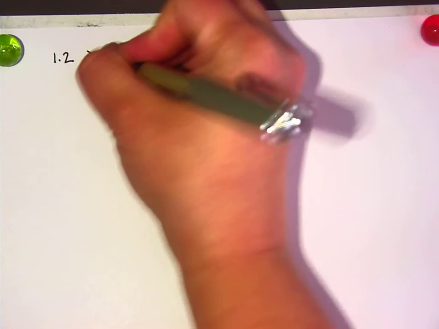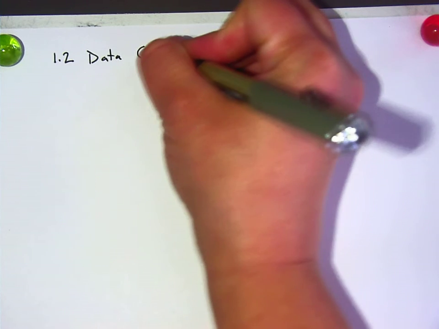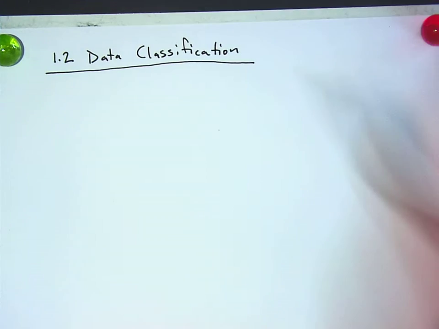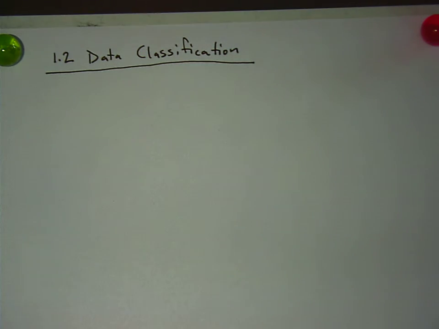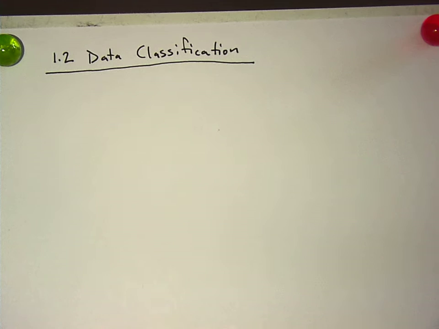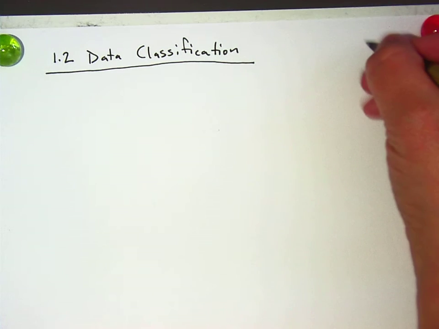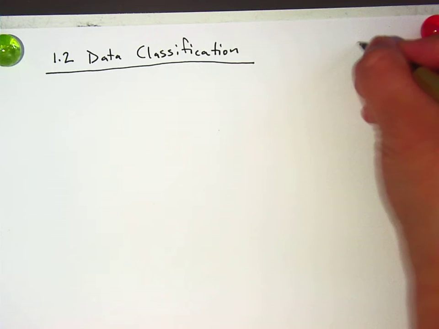Okay, all right, so this is 1.2. Data classification. Do we write this in our notebook? Yeah, this goes in your notebook. And then we're going to use the flow chart as an additional thing that will help us. Okay, so today is 9/13.